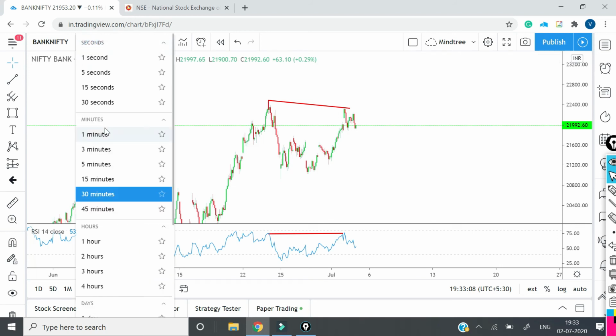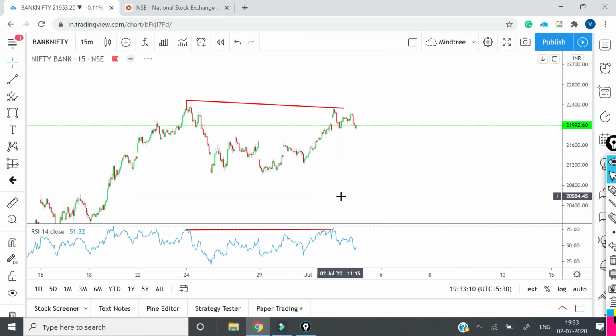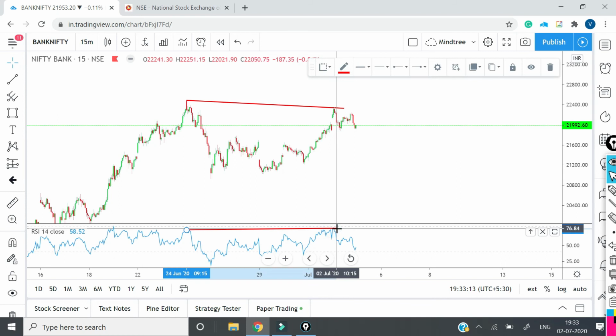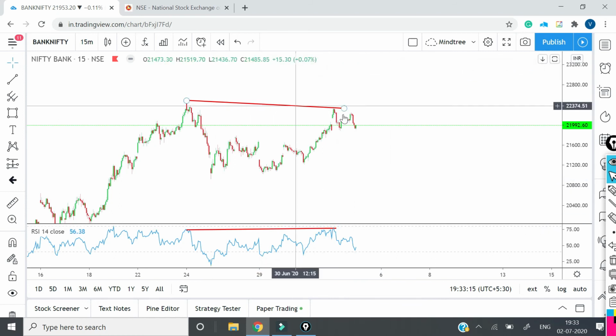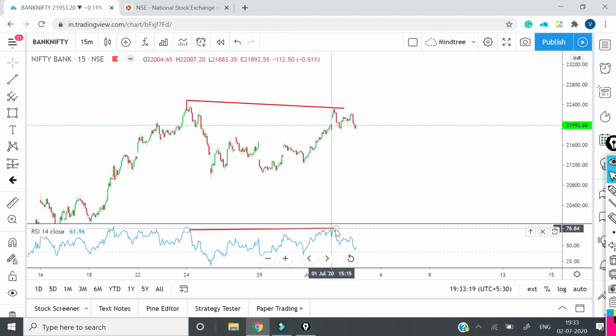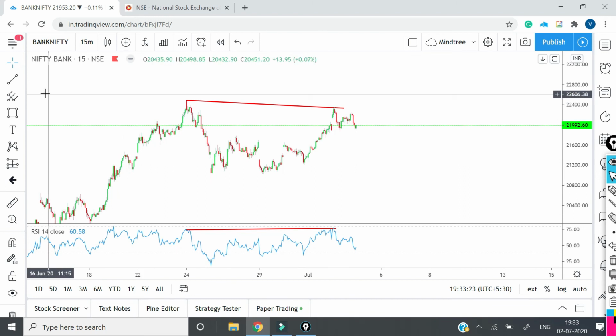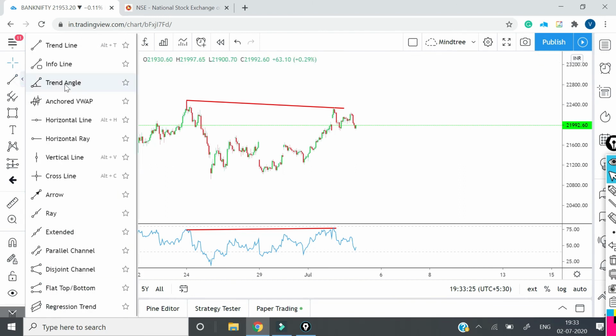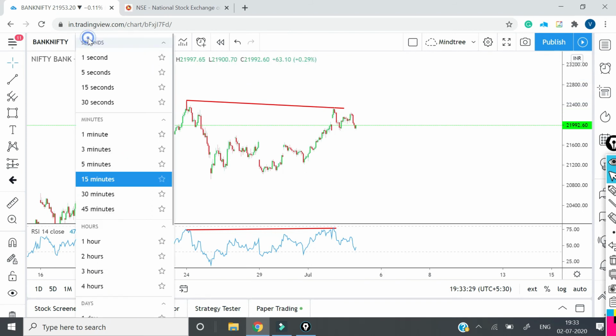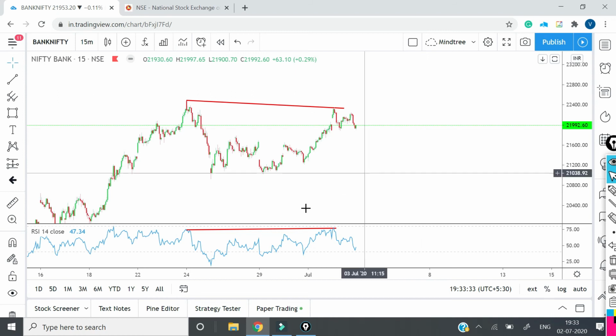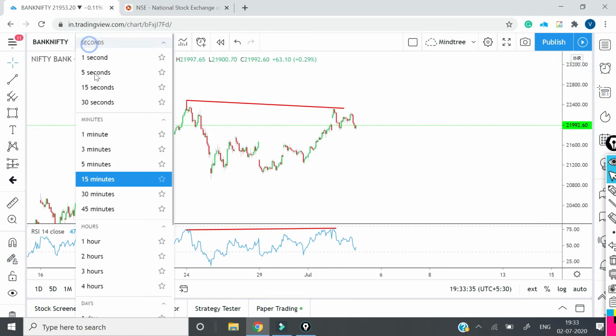And in 15 minutes, let's try to analyze this. Again in 15 minutes there is a clear price divergence. Price has not gone up as much as RSI has gone up. So there's a clear divergence over here, which is called a price divergence. It is not called RSI divergence. Sometimes we also call it a hidden divergence.